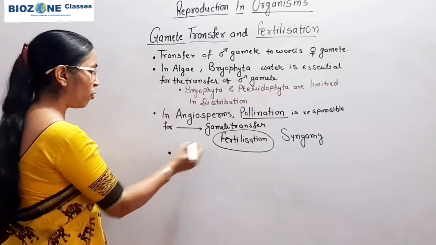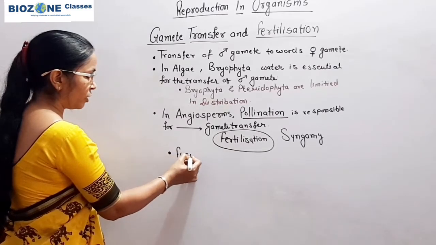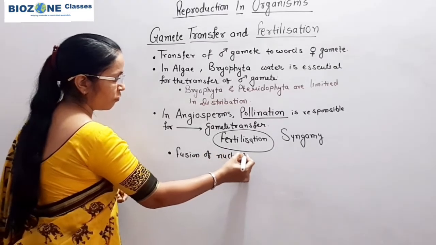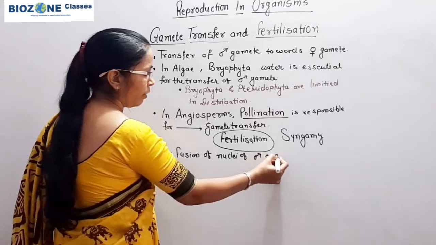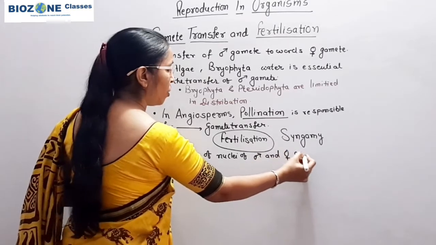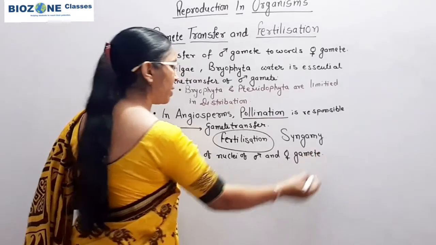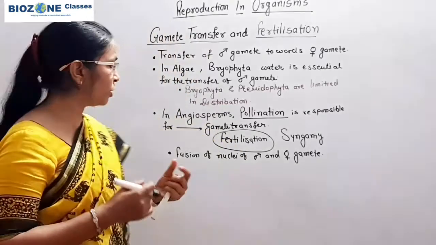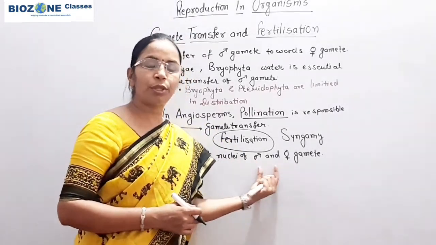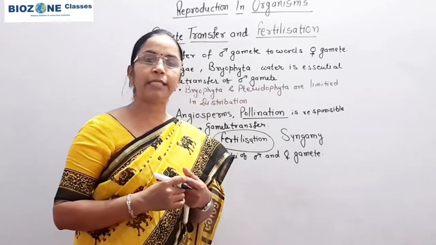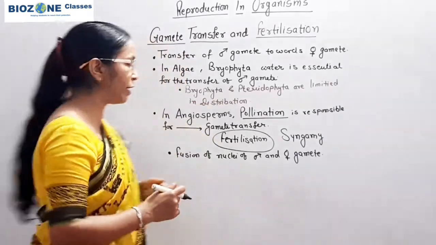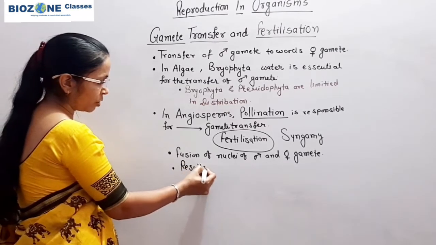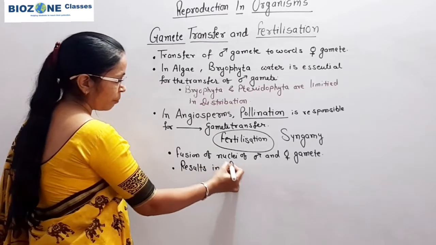You all know what fertilization is. Fertilization is simply the fusion of nuclei of male and female gametes, or simply, when the fusion of male and female gametes takes place, that process is called fertilization. Both the gametes are haploid, and fertilization always results in a diploid zygote.